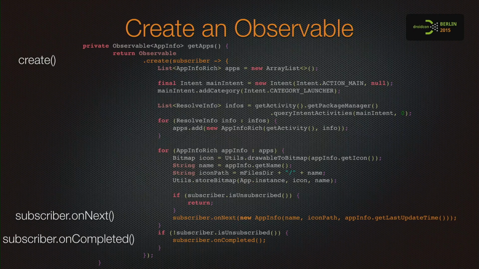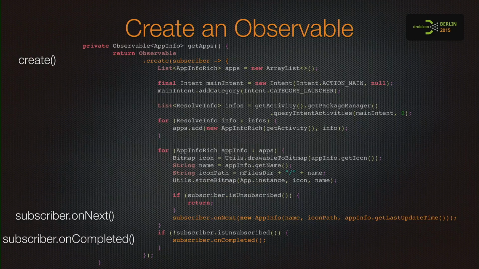It's verbose on purpose, because I want to show a real-ish example. So we create a new standard method, and we are returning an observable of the item that we expect.